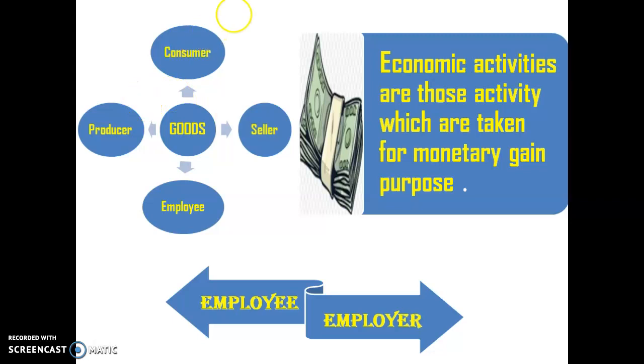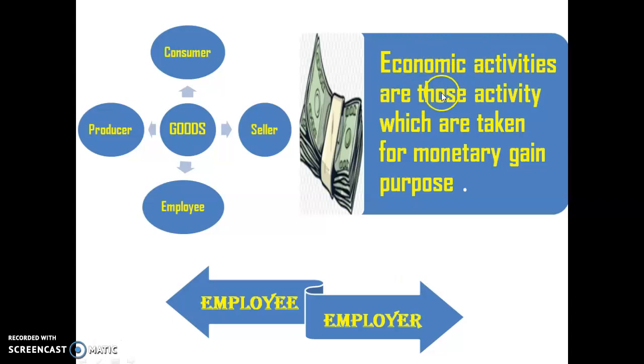Whenever we buy these goods, we are consumers. Whenever we sell these goods, we are sellers. Whenever we produce any goods or service, we are producers. Whenever we produce things and get wages or income, we are employees. Then we saw the difference: an employee is a person who gets wages, and an employer provides jobs and pays the wages.